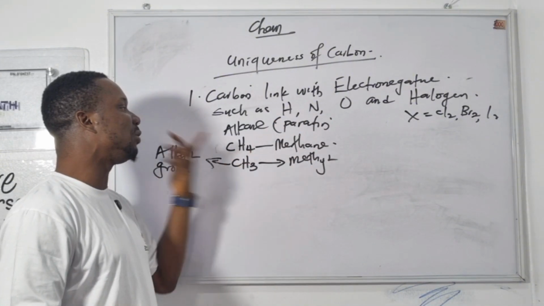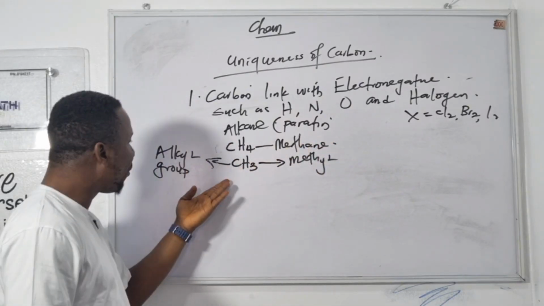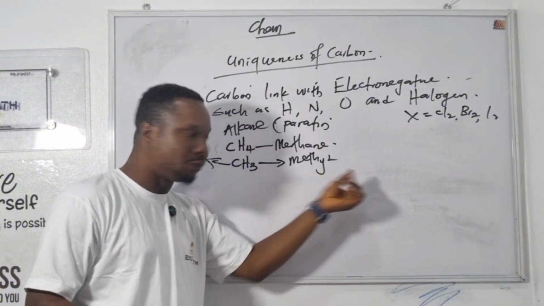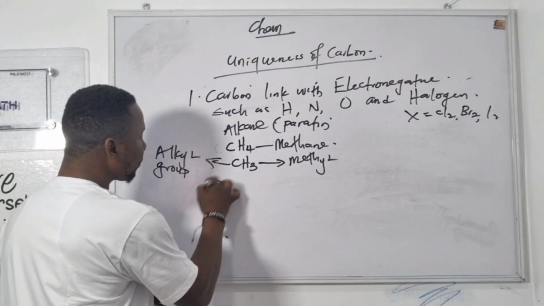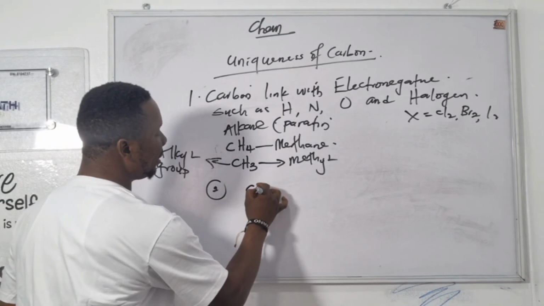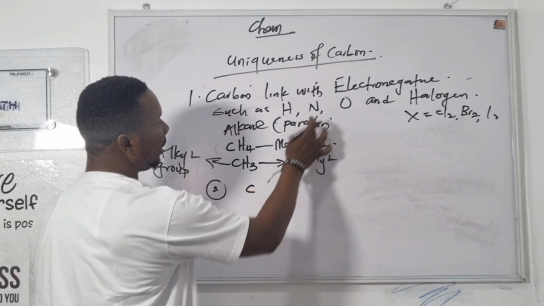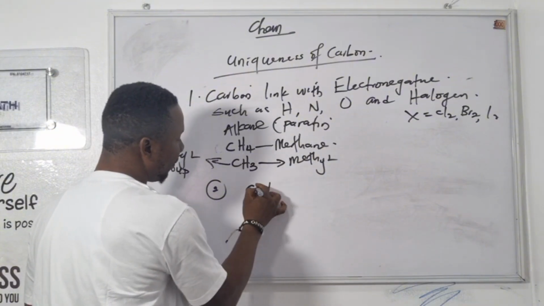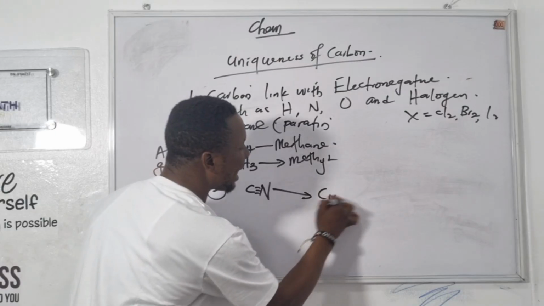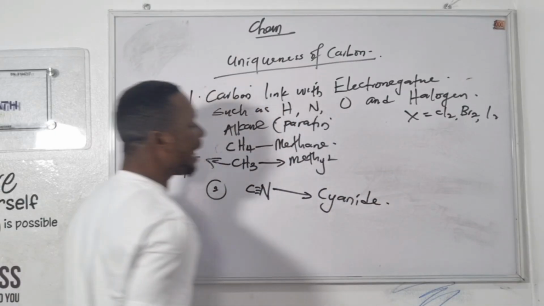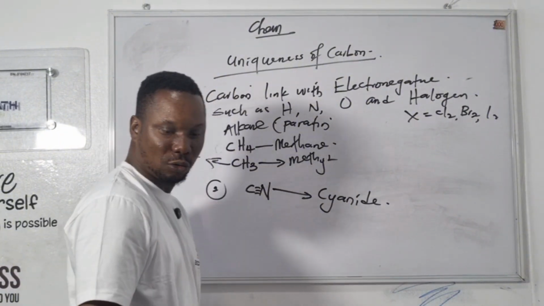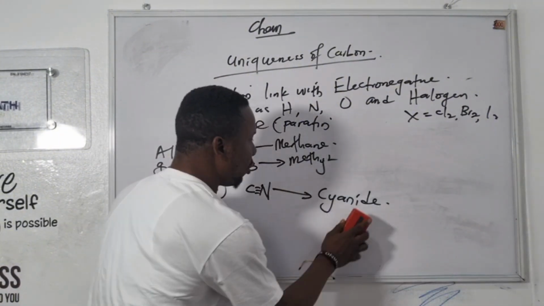So carbon linking with hydrogen can form methane gas. Carbon linking with 3 atoms of hydrogen forms what? The methyl group. Now, for number 2, carbon links with nitrogen, forming a triple bond. If carbon links with nitrogen, it forms cyanide. We call it the cyano group, the cyano group.